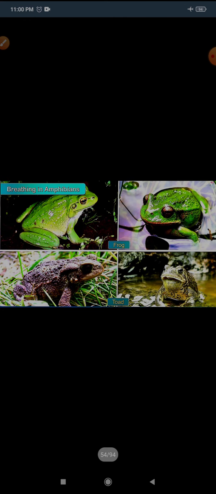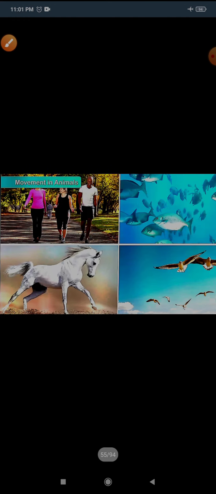Now see, breathing in amphibians, how the amphibians breathe. Here you can see frogs and toads. They live on land as well as in water. They breathe through their skin when they are in water, and through their lungs when they are on land. So this is the breathing habit of amphibians.